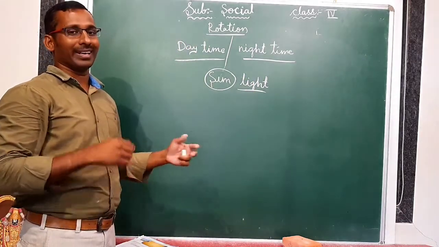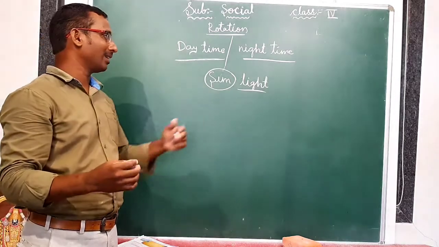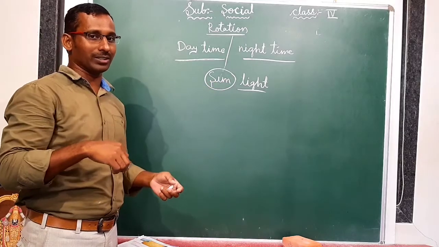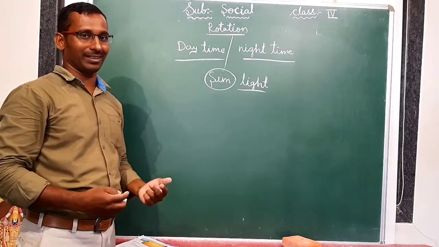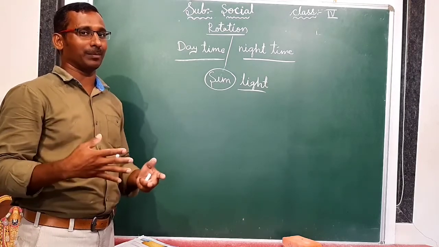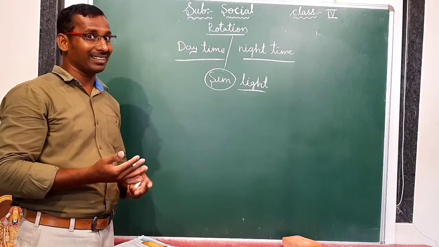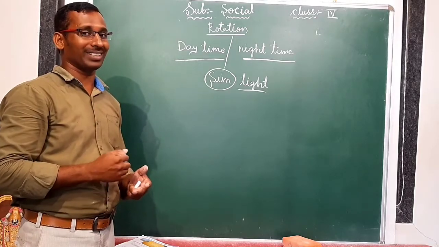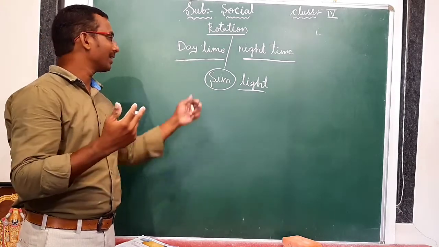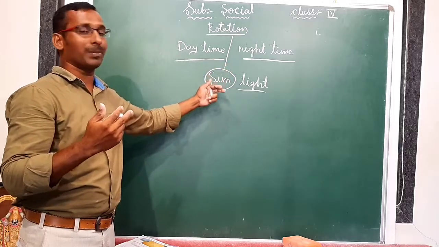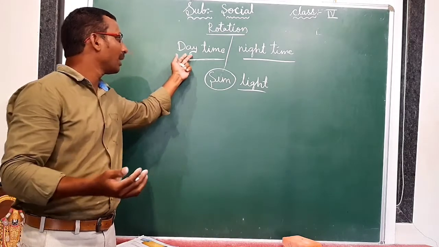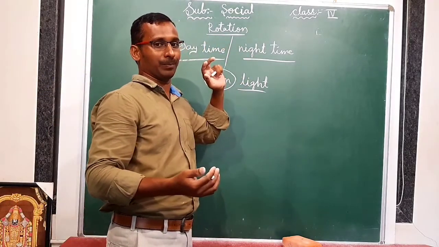With the help of reaction between helium and hydrogen gas, light is produced from the sun. Okay? Around the sun, this light is produced continuously. That is why we are getting light during daytime. After completing the daytime, we are getting night time. But why are we not getting light at night time? What is the reason? It is the rotation of the Earth. That is why we are getting day and night time with the help of rotation. But how is it happening? How are we getting daytime? How are we getting night time?